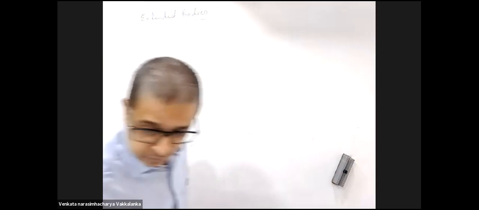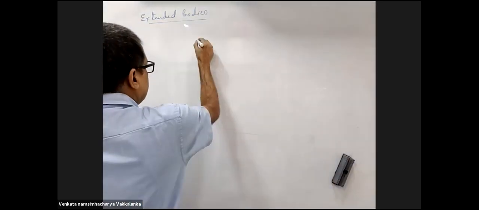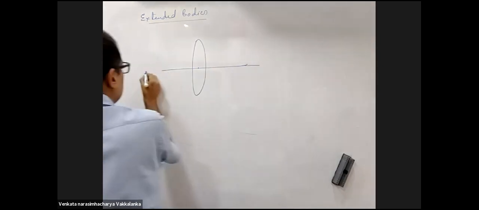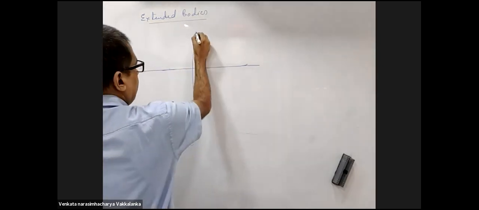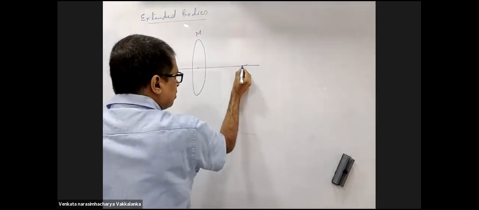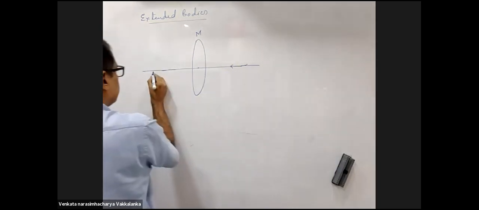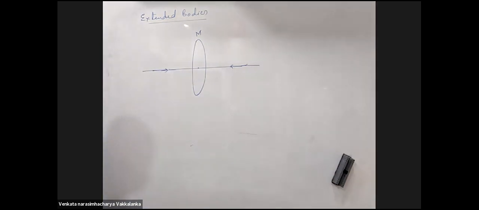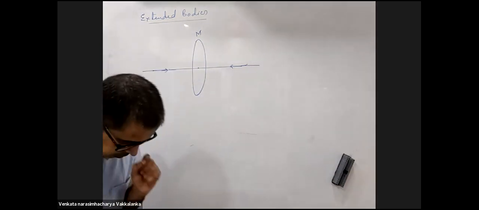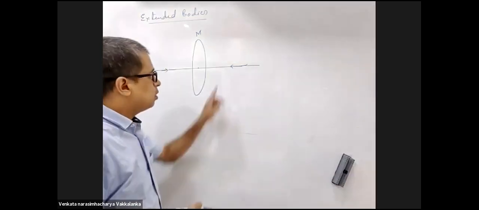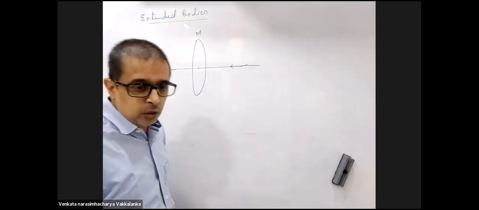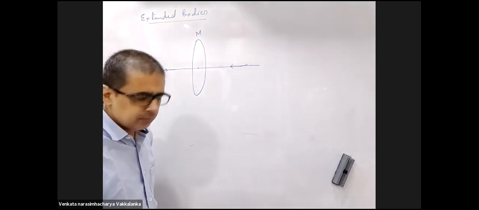Now listen. Suppose you consider a ring. To the right, field is in this direction. To the left, field is in this direction. Yes or no? Yes, sir. So I'll consider this to be negative, this to be positive. Yes or no? Yes, sir.